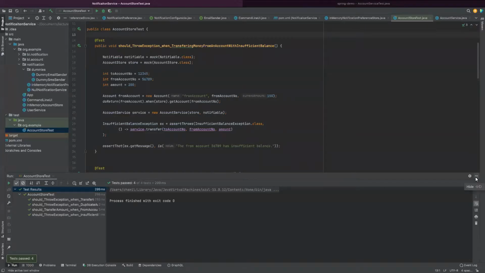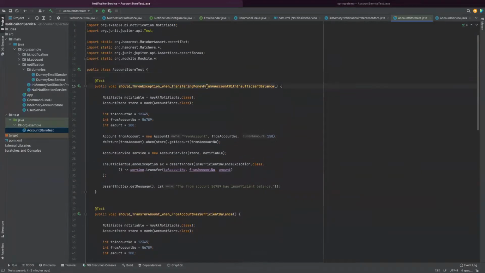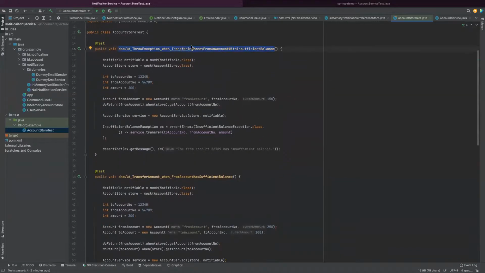If you have something to demonstrate again, you can finish it up. I think it's better if I can show you these things. I'll go through one of the things we have done, the unit test suite I have written. For example, my first requirement is: should throw exception when transferring money from an account with insufficient balance. Someone is trying to transfer money from one account to another, but it doesn't have enough balance. That is the case I'm going to test.